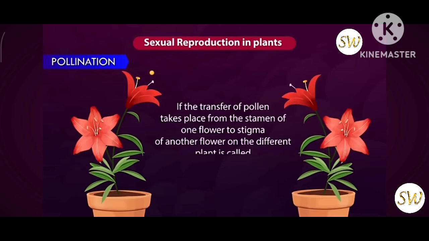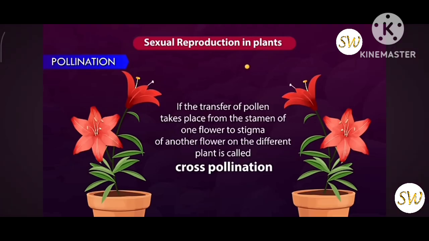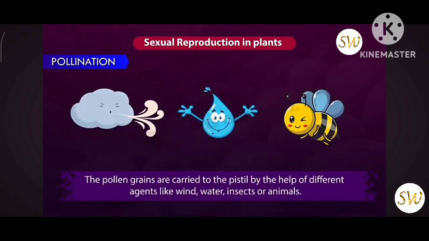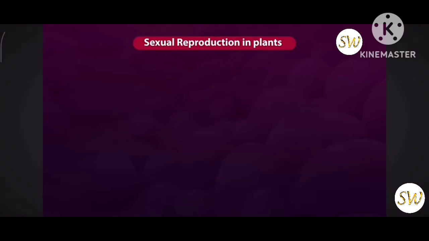If the transfer of pollen takes place from the stamen of one flower to stigma of another flower on a different plant, it is called cross-pollination. The pollen grains are carried to the pistil by the help of different agents like wind, water, insects, or animals.